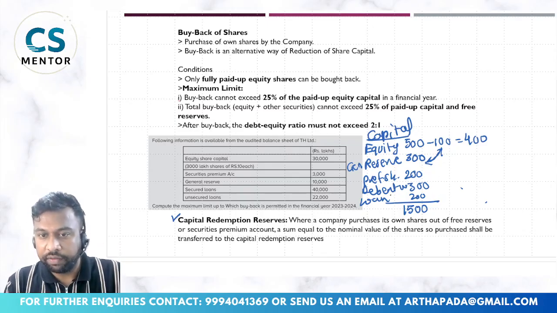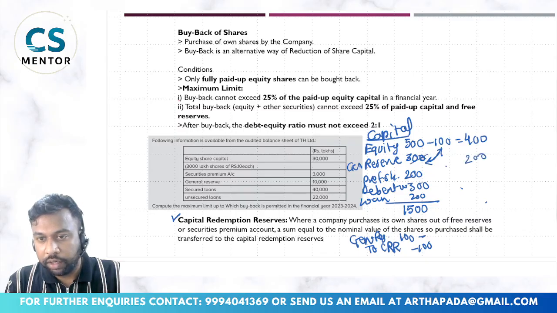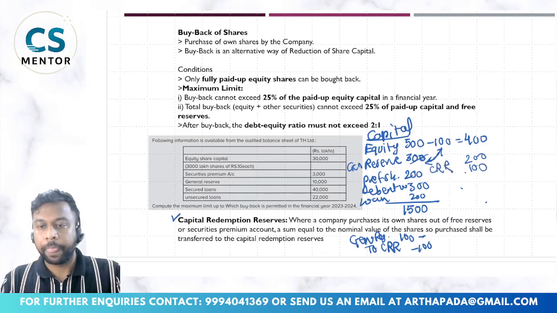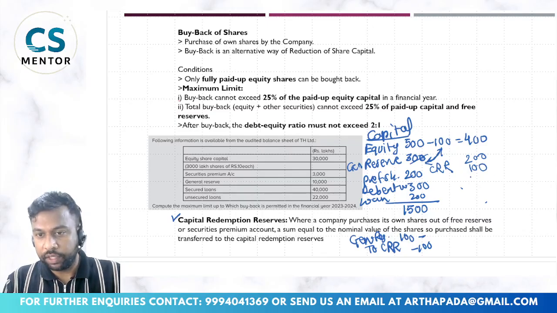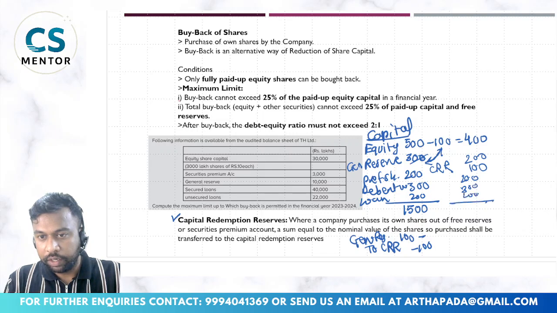So my accounting entry will be: general reserve debited 100 to capital redemption reserve, CRR, 100. So this will remain as 200, and one new CRR will be there for 100. And the rest will remain the same, 200, 300, 200, and ultimately it will be 1400.